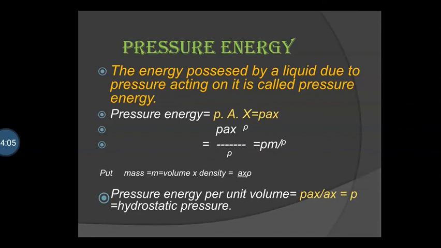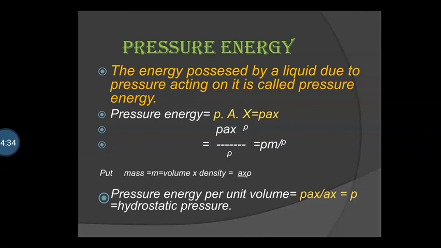Third energy, pressure energy. The energy possessed by a liquid due to pressure acting on it is called pressure energy. Pressure energy is equal to P into A into X, that is PAX into rho divided by rho. Here we multiply and divide by density rho.